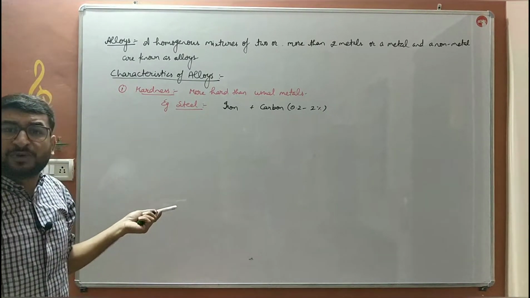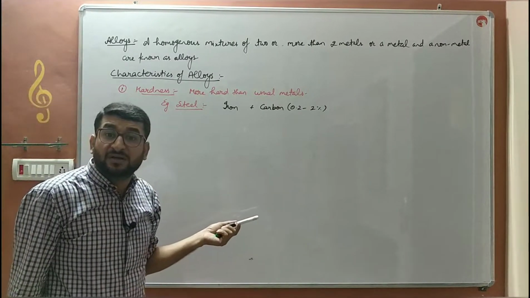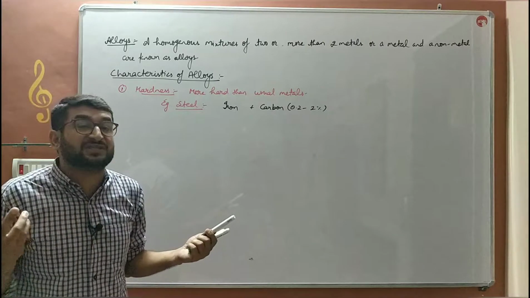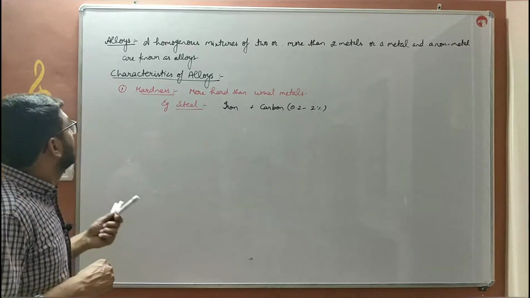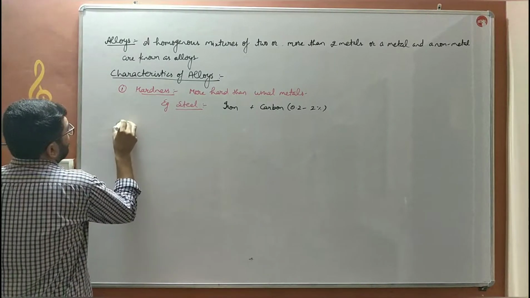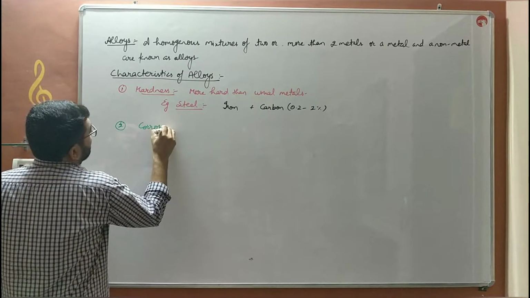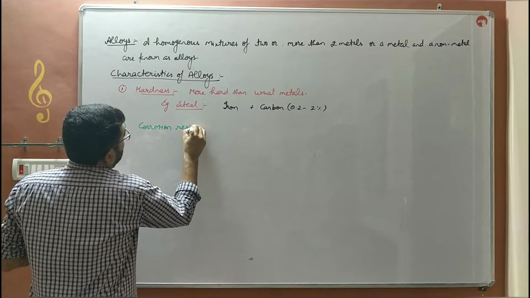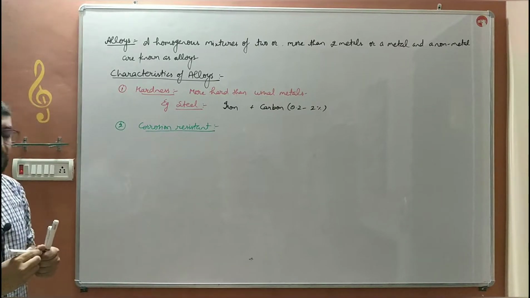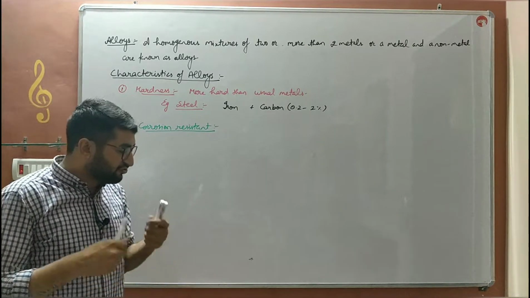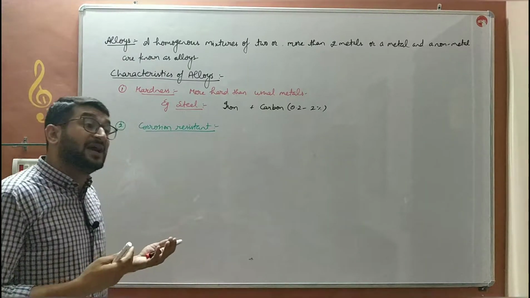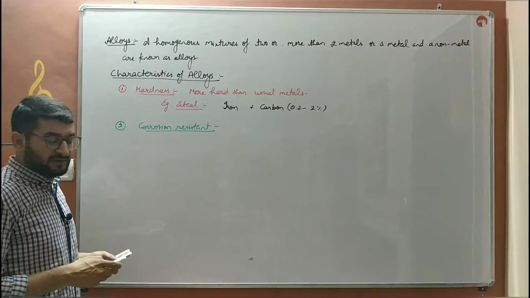We use steel to make bridges, utensils, and various tools. Steel tools are present in various automobile industries and other industries as well. Next, the second is corrosion resistance. Alloys do not catch corrosion easily, do not react easily with the oxygen or water present in the air, and thus they are corrosion resistant.